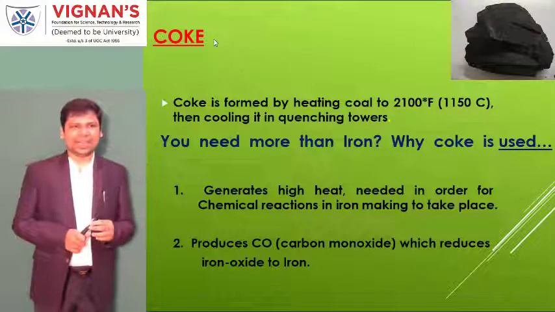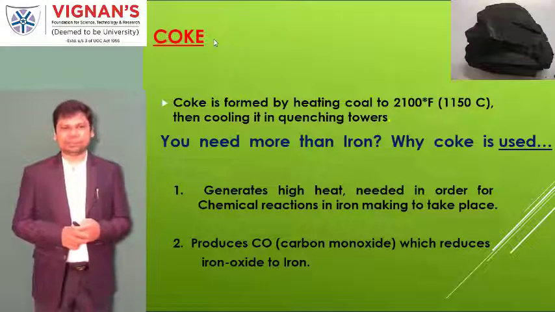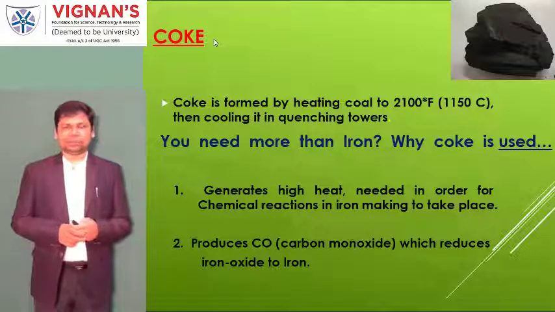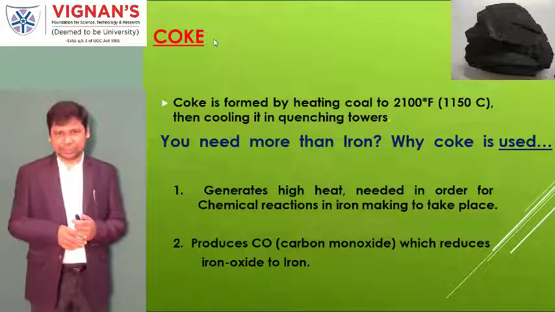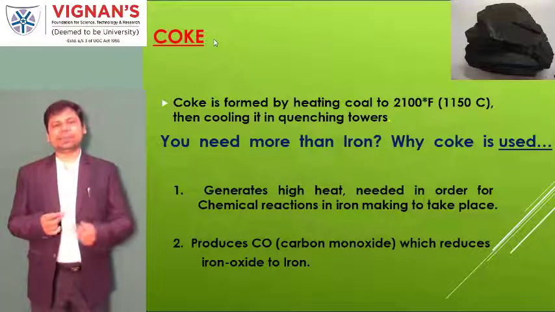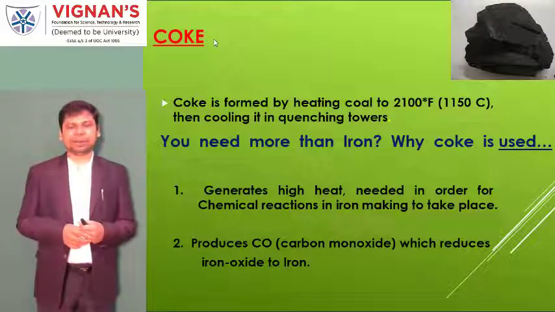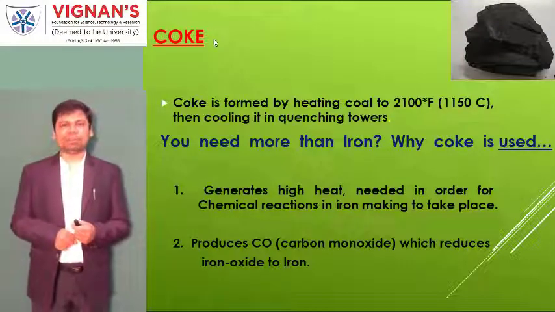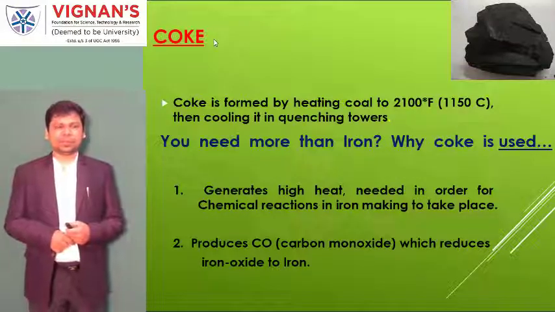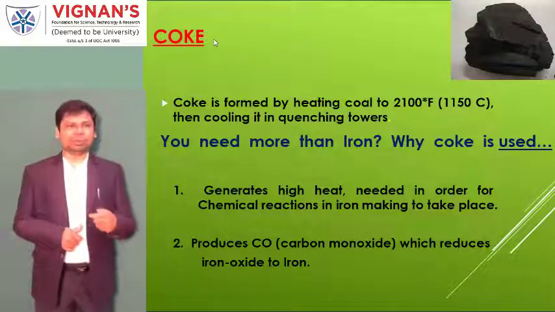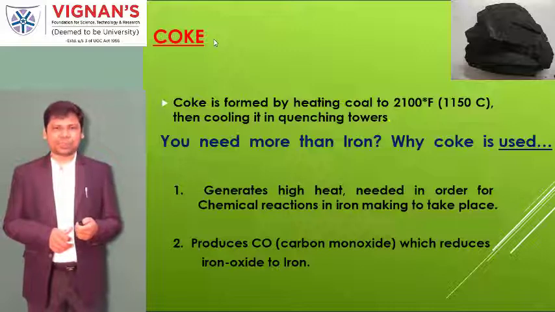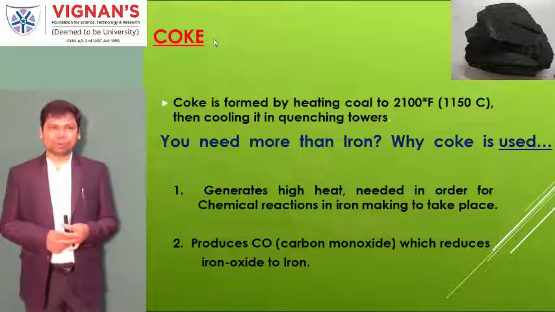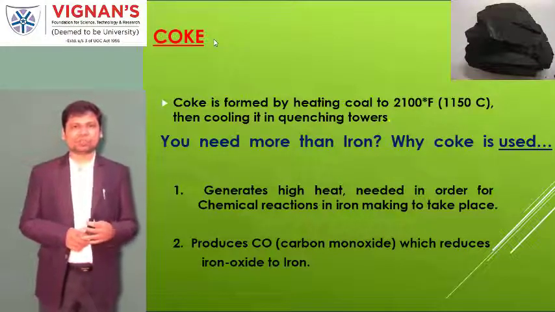The purpose of coke is to generate a high amount of heat. Whenever the carbon is heated, it burns, and its melting point is about 3000 degrees centigrade. Whenever it is heated, the heat is dissipated very quickly and a very hot condition is maintained for a long time. Moreover, during the process, the coke produces carbon monoxide, which is an impurity, but it reduces iron oxide formation. For that purpose, we are using this.